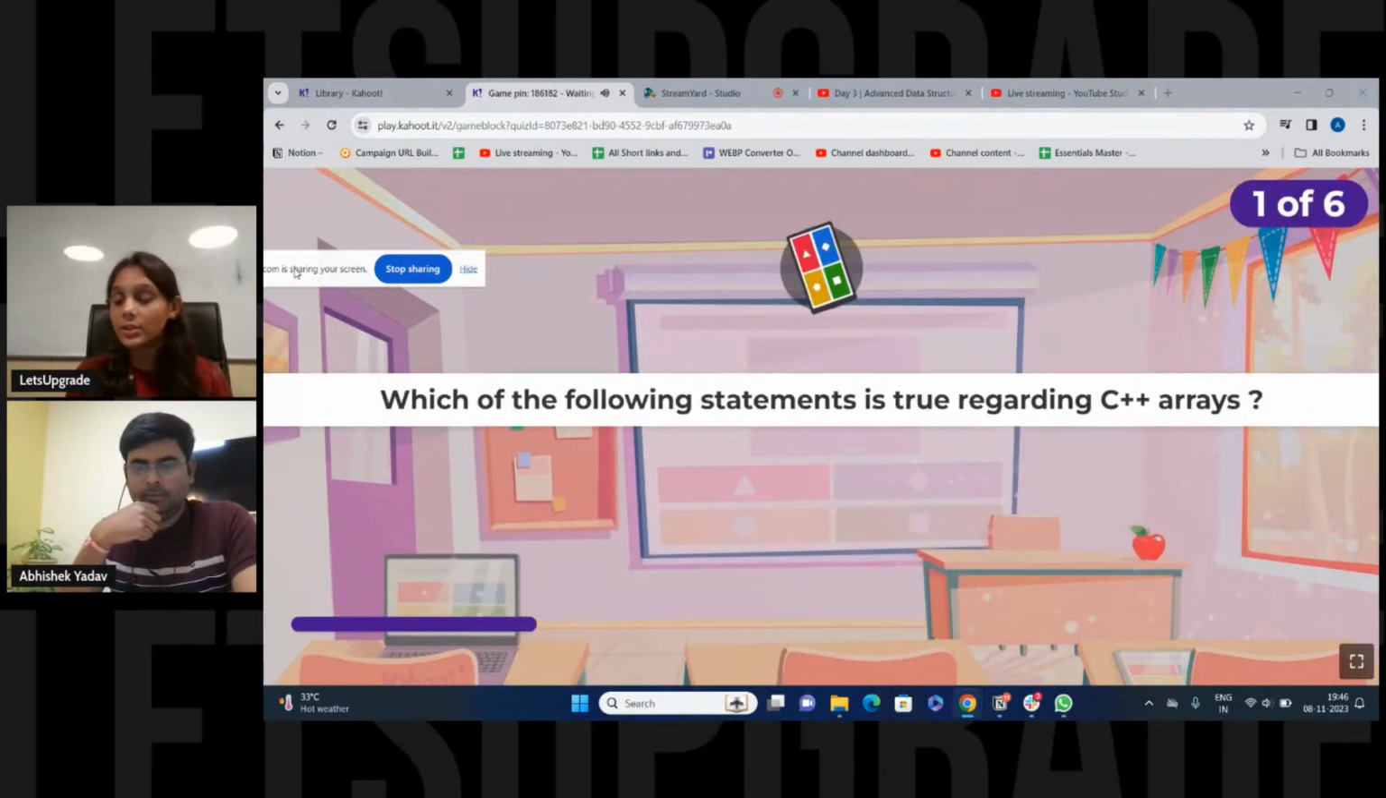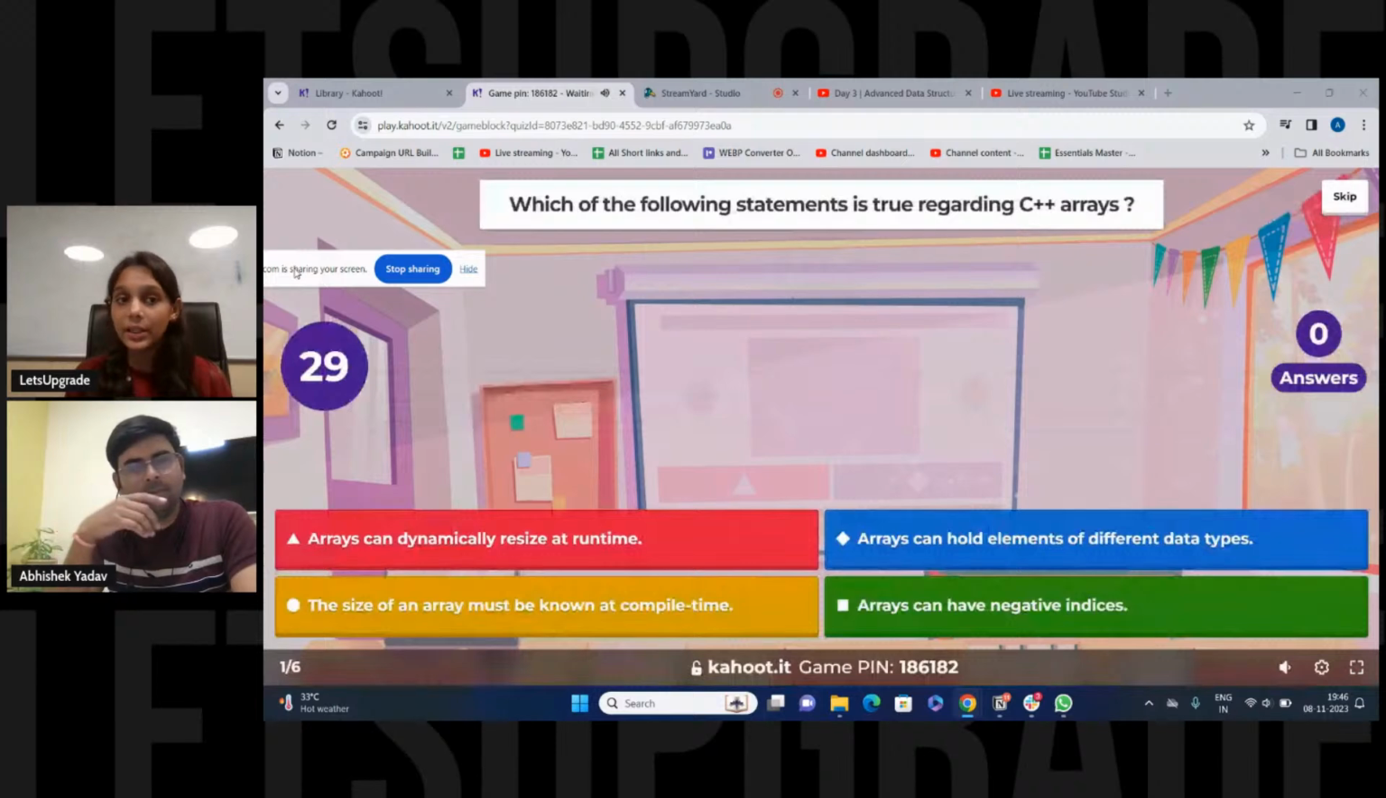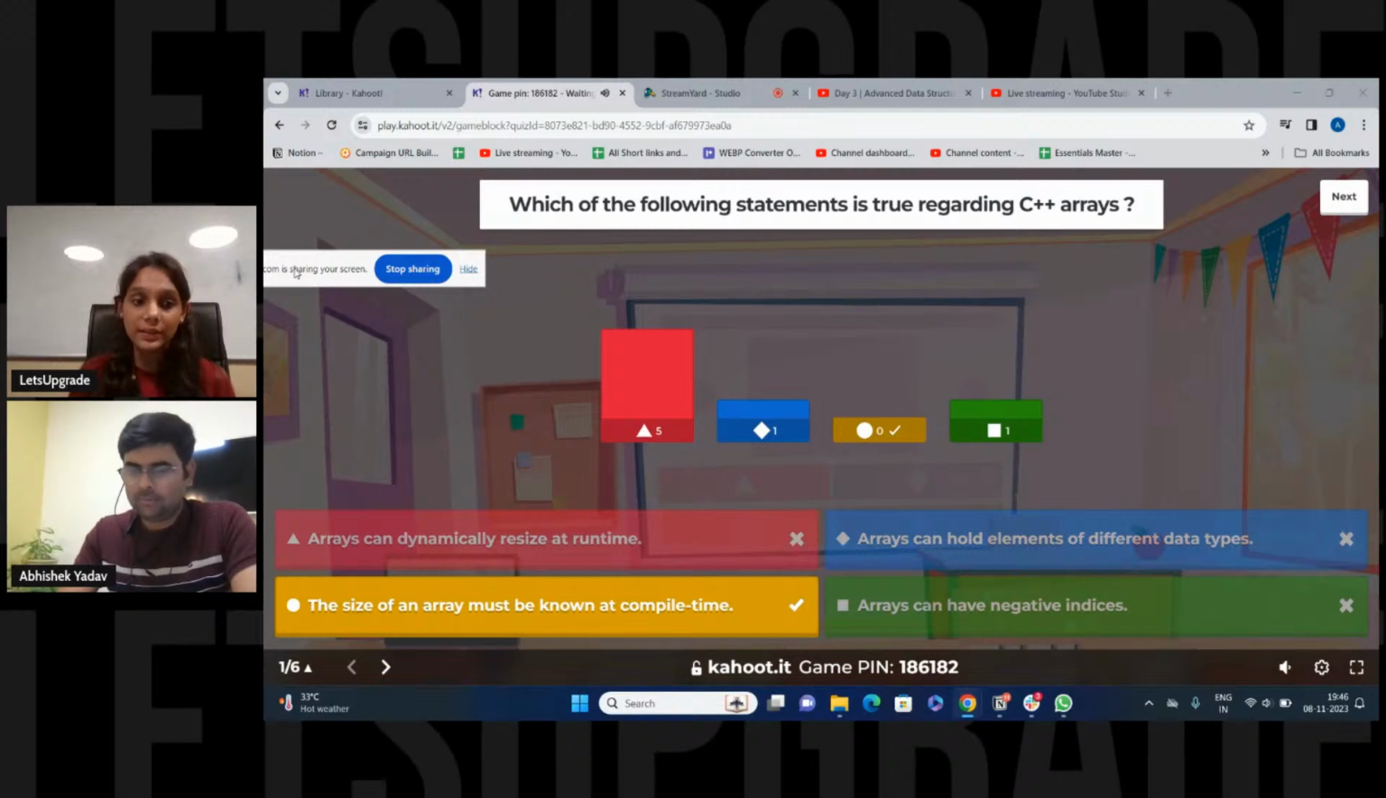The first question is on the screen. Which of the following statements is true regarding C++ arrays? Arrays can dynamically resize at runtime. Arrays can hold elements of different data types. The size of an array must be known at compile time, or arrays can have negative indices. You have four options and 7 seconds left. Guys, answer it fast. The correct option is C. The size of an array must be known at compile time.